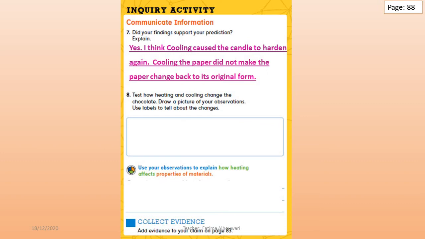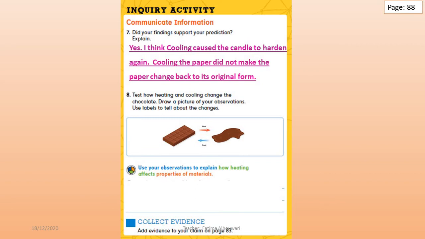Let's see question number 8. Test how heating and cooling change the chocolate. Draw a picture of your observations. What do you think, grade 2? What will happen if we heat the chocolate? It will melt. Excellent, grade 2. Just like this, it will be melted. And if we cool it again, we will get it back. Excellent, grade 2. So please, grade 2, draw a picture of your observations for heating a chocolate.